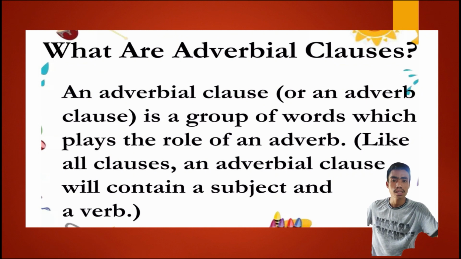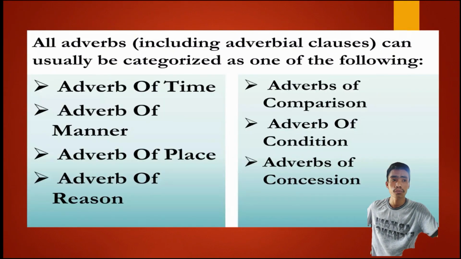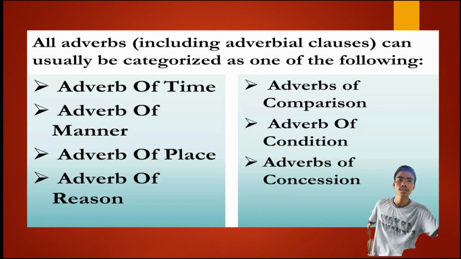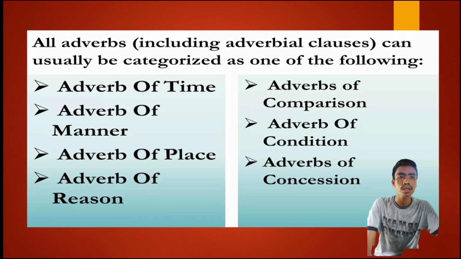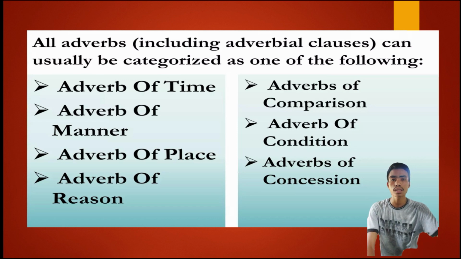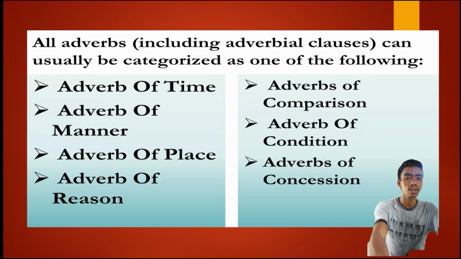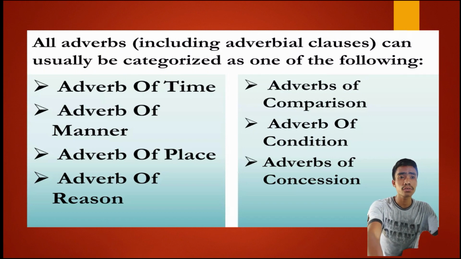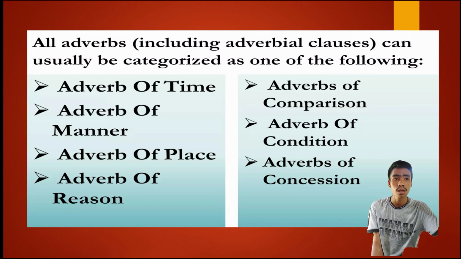So let's first discuss the categories of the adverbial clause, or the adverbs. All adverbs, including adverbial clauses, can usually be categorized as one of the following. First, we have here the 7 categories. First, we have adverb of time, or adverbial clauses of time. Second, adverb of manner. Third, adverb of place. Fourth, adverb of reason. Fifth, adverb of comparison. Sixth, adverb of condition. And the last one is adverbs of concession.